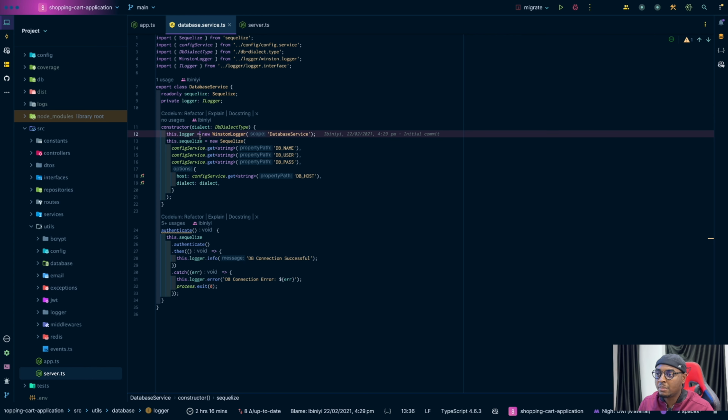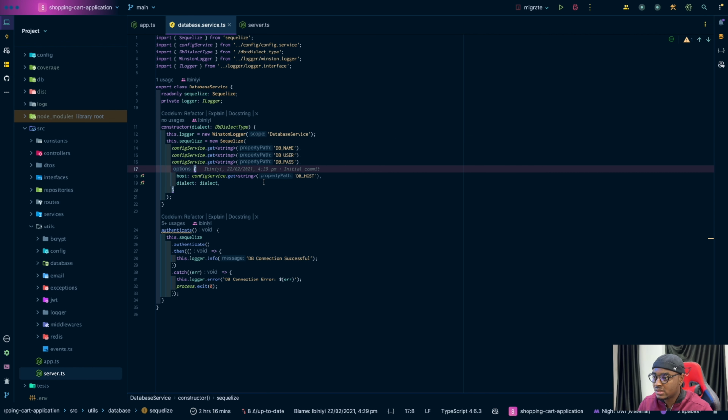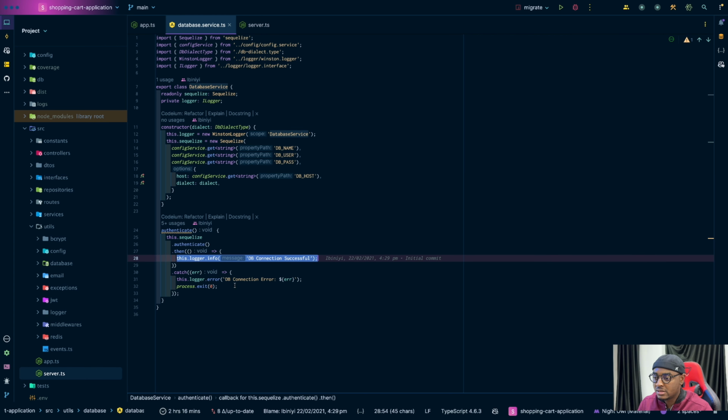One thing you see here about this logger is that I have a Winston logger service also, right? And I'm passing this database service as scope, right? The reason for this scope is that for every log, we should be able to know where that log is coming from, right? And that's why I added that scope thing. And you can see that I'm logging, right?